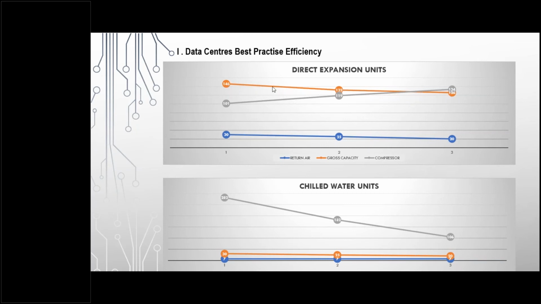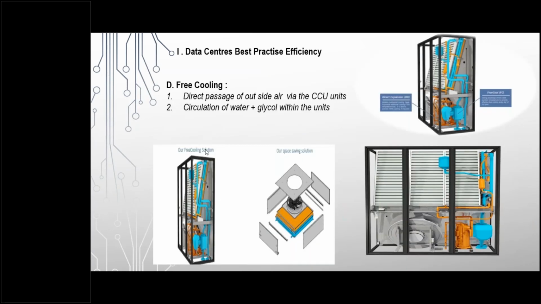So when we are looking at 30, 35, in a few of the cities in India, at certain months the temperature drops to 25, 20, 15 or around 28. With that, comes the free cooling concept, which is directly taking the outside air via the CCU to the data center. This is one concept of free cooling. Obviously, we will have to check on the type of filter, the outside air, and where the location of the data center is. We don't want contaminants, and proper control of temperature and humidity has to be ensured. So this is one concept of free cooling.